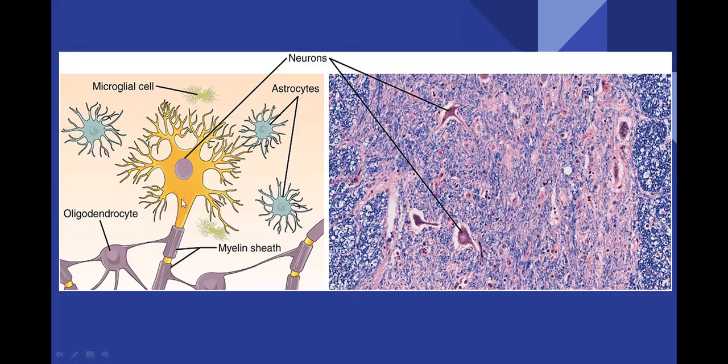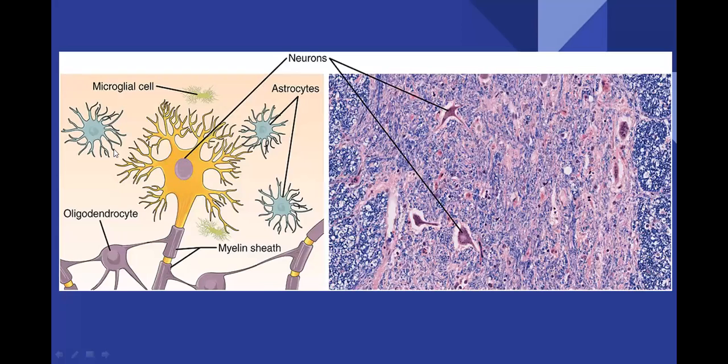So the main function of the nervous system will be performed by these neurons only. But these accessory neurons, they will help these neurons in performing their function. So these oligodendrocytes, microglial cells, astrocytes, and Schwann cells are helping the main neurons in discharging their duties.